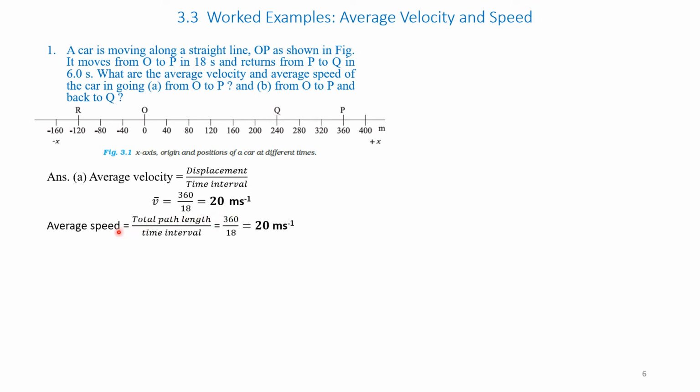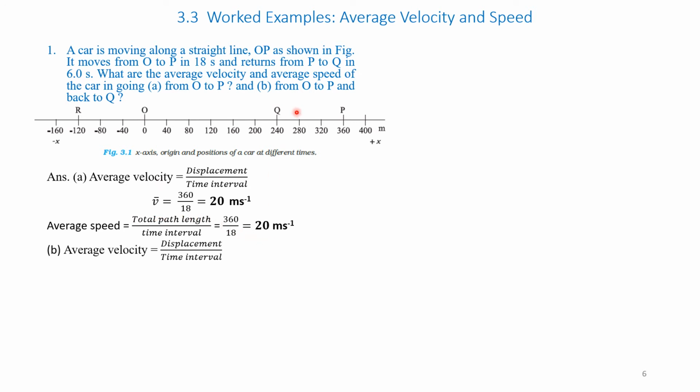Average speed is given by total path length divided by time interval. So, total path, it is going straight to P. Therefore, it is 360 divided by 18. It is 20 meters per second. So, average speed and average velocity both are 20 meters per second.